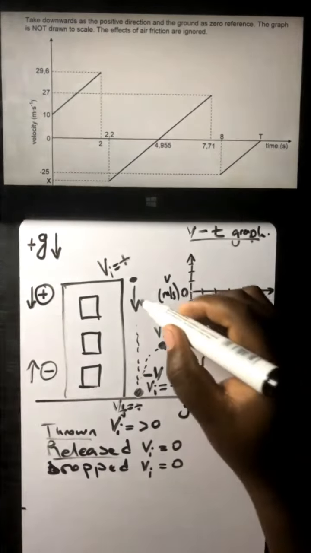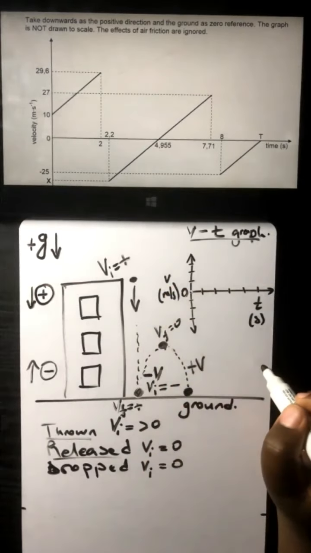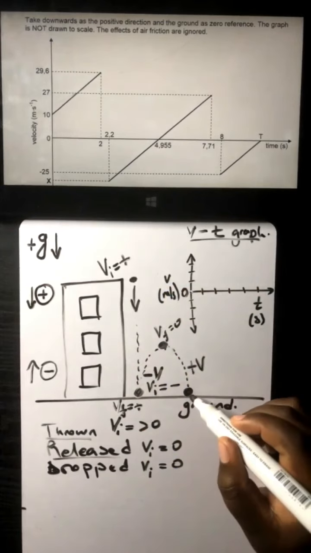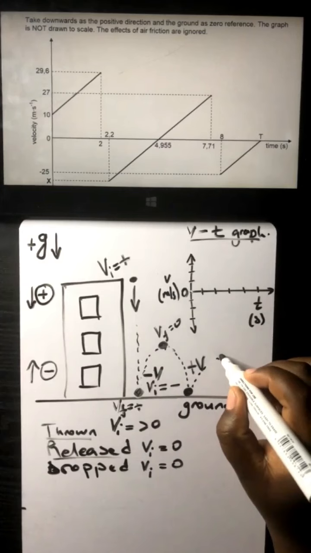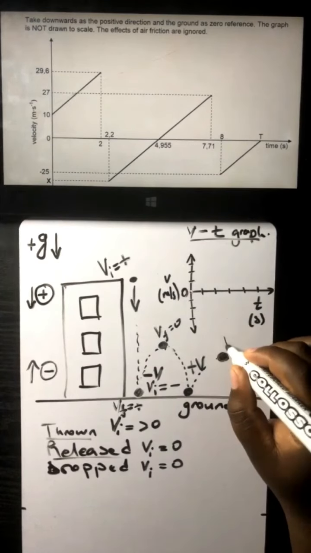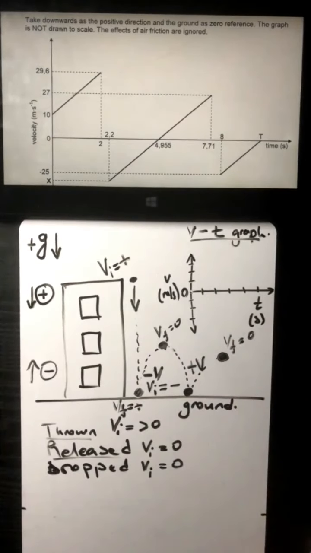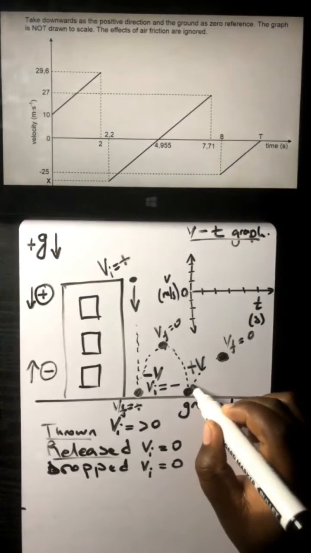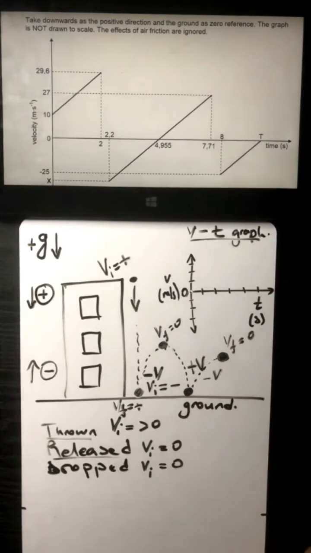For every downwards movement, we've got a positive V, and for every upward movement, we've got a negative V. So if this object strikes the ground and bounces off, it's going to reach its maximum height, where V final is 0. During this movement of going up, we are going to have a negative V.